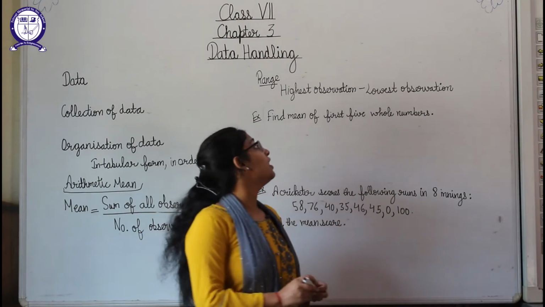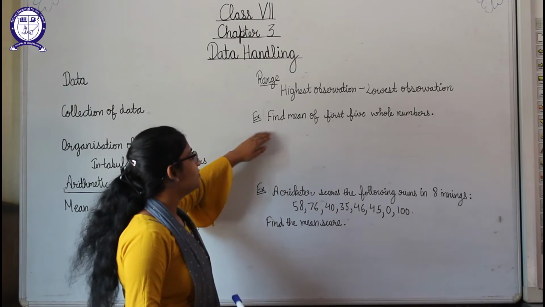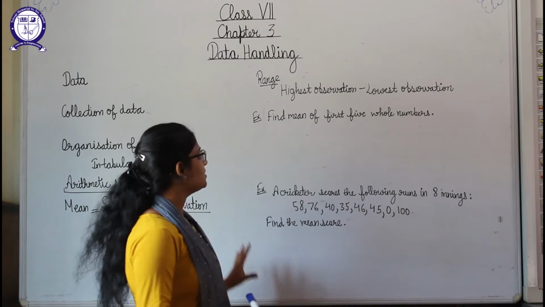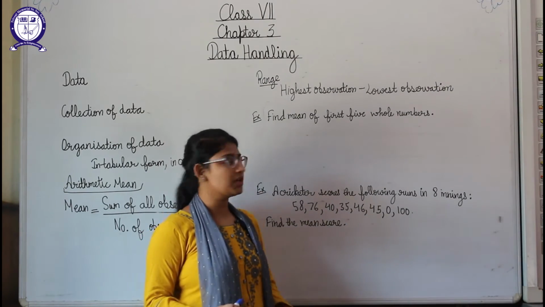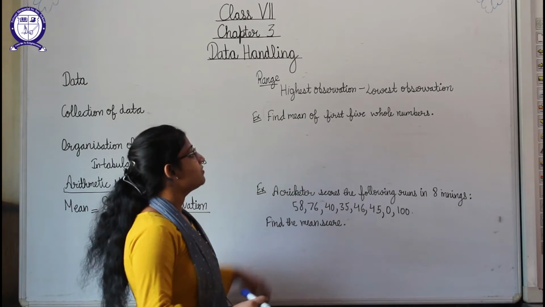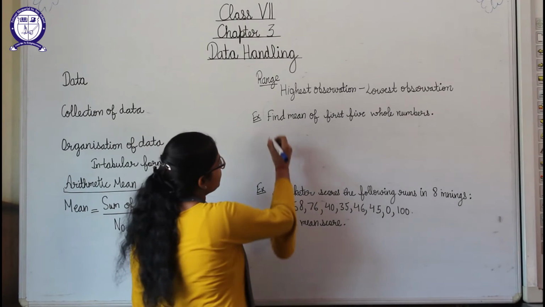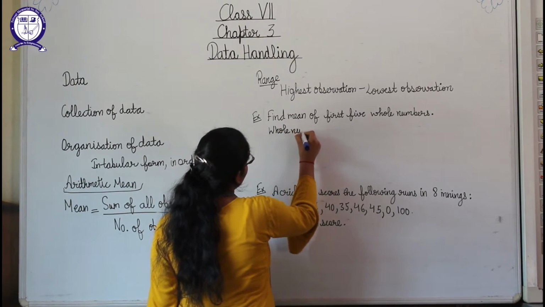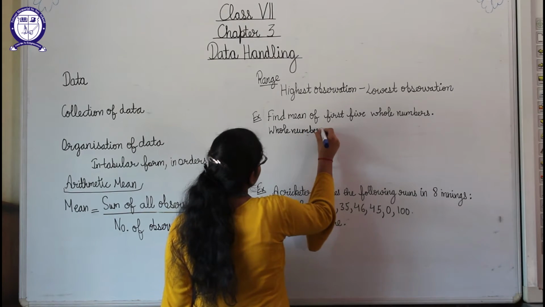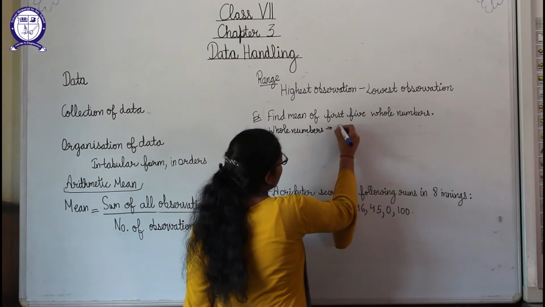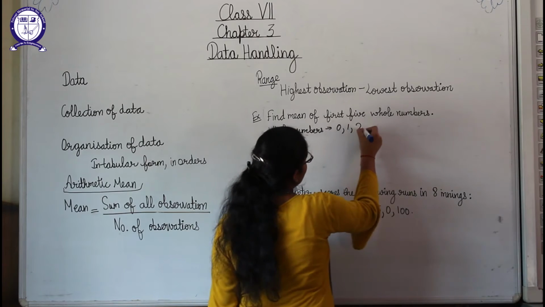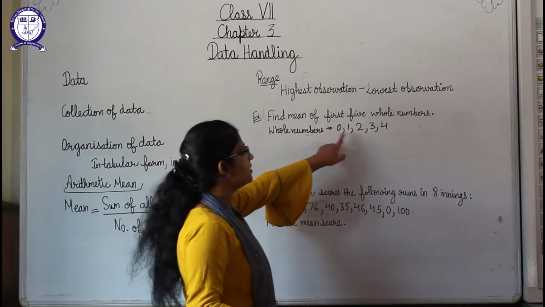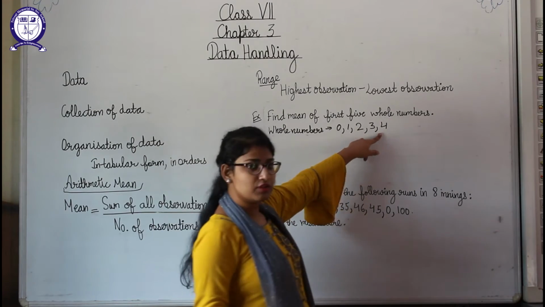Okay, now we will do this question, find mean of first 5 whole numbers. Mean means arithmetic mean, we can say that mean or arithmetic mean. Okay, now mean of first 5 whole numbers. Students, first of all tell me what are whole numbers here. Whole numbers start from 0. So 0, 1, 2, 3, 4. These are the 5 whole numbers.